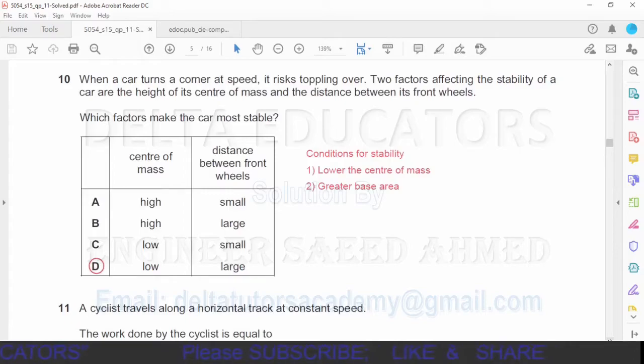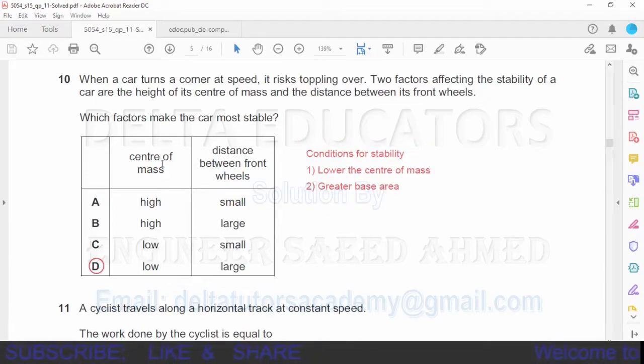Question number 10. When a car turns a corner at speed, it risks toppling over. Two factors affecting the stability of a car are the height of its center of mass and the distance between the front wheels. Which factors make the car most stable? We have studied that stability depends on two factors. The first factor, lower the center of mass, and the second factor, greater base area. Lower the center of mass.